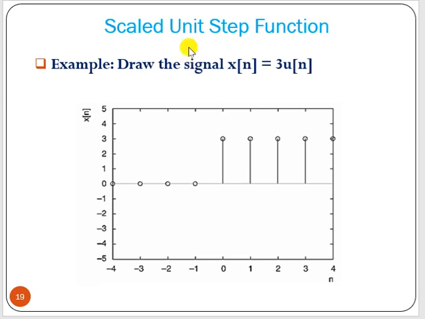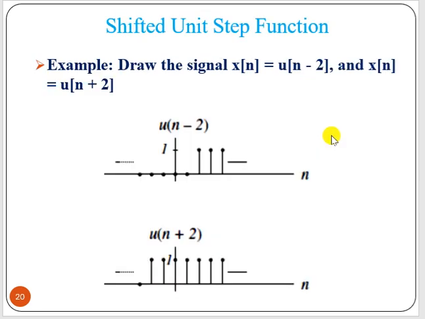Now say the scaled unit step function, say 3 times u[n]. It will start from 0 and go up to plus infinity, and it is multiplied by 3, so 3 into 1, the magnitude should be 3. Now say the shifted unit step function, say x[n] equals u of n minus 2. Now n minus 2 equal to 0 means n equal to 2. So it has to start from n equal to 2. See 0, 1, 2, so it starts from 2 and goes up to plus infinity.